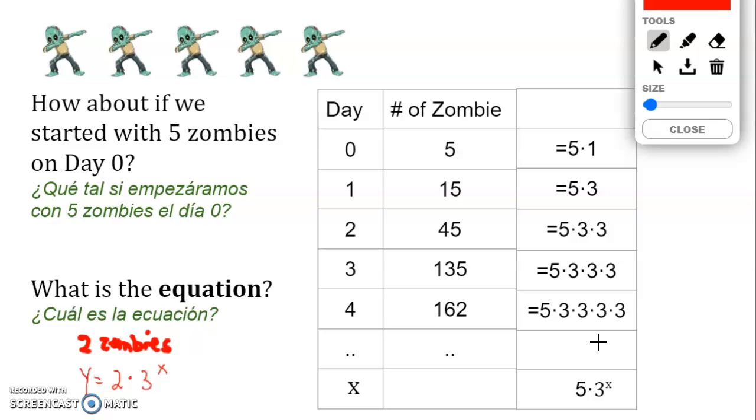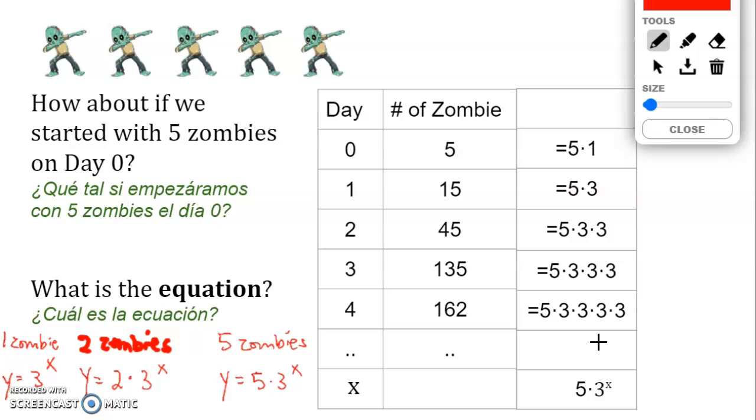And we just said that if you had 5 zombies that escaped, we would have the expression 5 times 3 to the power of x. And the very original question was 1 zombie that escaped, and we had the expression y equals 3 to the power of x.